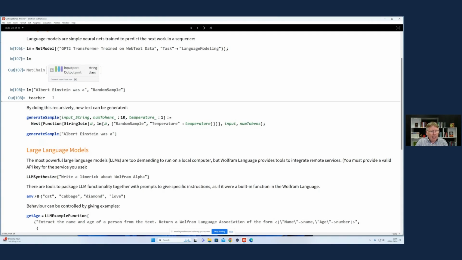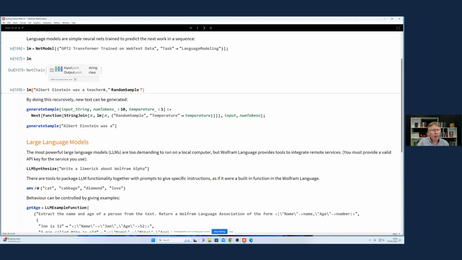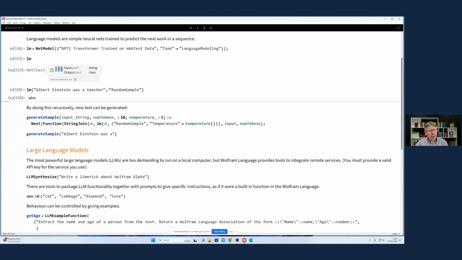Now, if we can predict the next word, of course, we can add that word to the end of that and say Albert Einstein was a teacher. Let's put it in there. Oops, I didn't want the quotation marks. And we can predict the next word that follows that now. Albert Einstein was a teacher who.